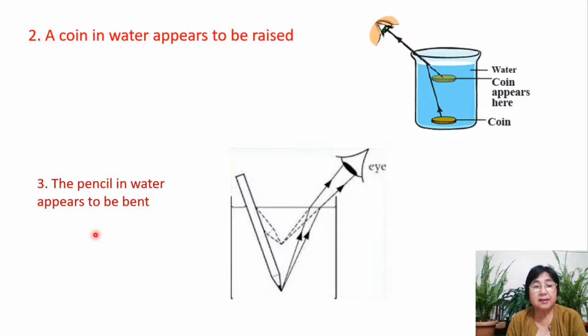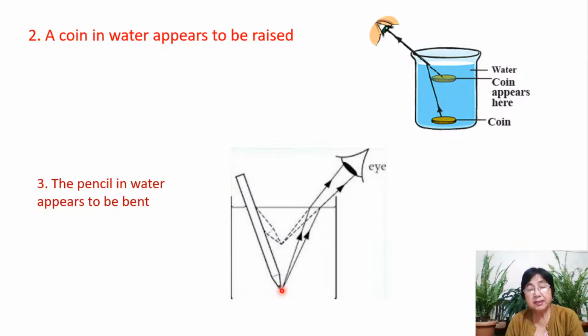The next is the pencil in water appears to be bent. Let's take a beaker or any container where we can immerse a pencil partly. So this is water. This is the level of water. Then we take a pencil and immerse it partially only, not completely, inside water.